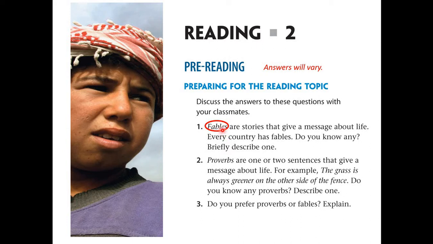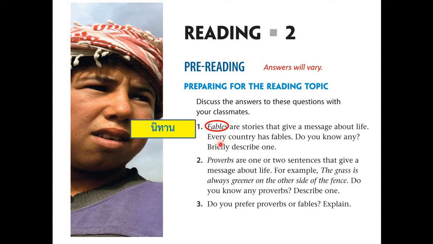So fables are stories that give a message about life. Okay, like this. This is the meaning of the word fables in Thai. So please take note of that. And most of the time, fables use animals as their main characters instead of humans.